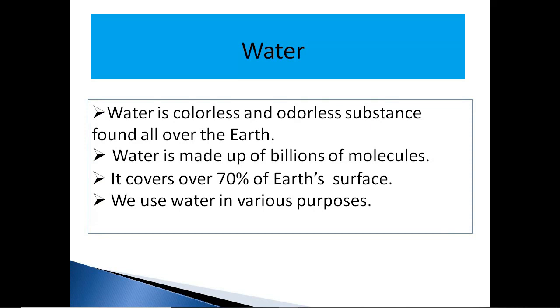Water is a colorless and odorless substance found all over the earth. Water is made up of billions of molecules. We can find water as ice at the north and south poles also. Also, it can be found as a gas, that means water vapor, in the atmosphere. Water is also present underground and inside plants and animals.